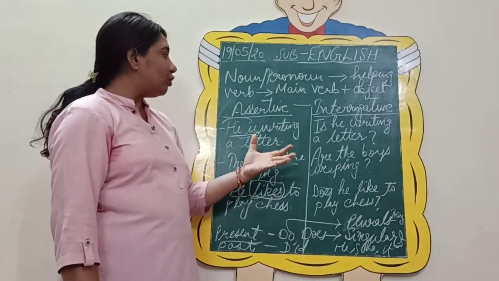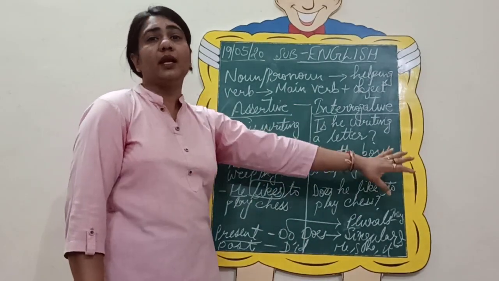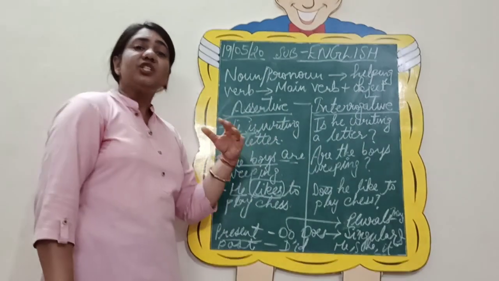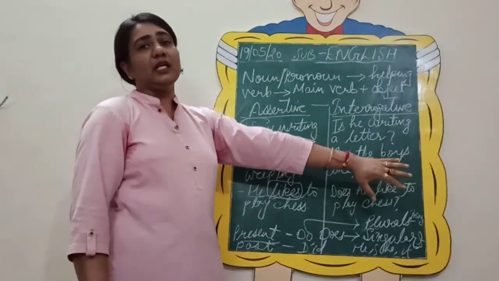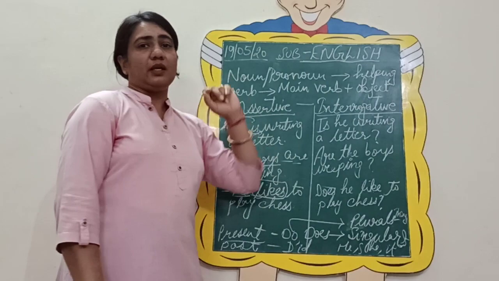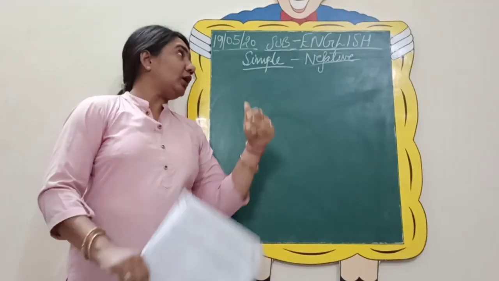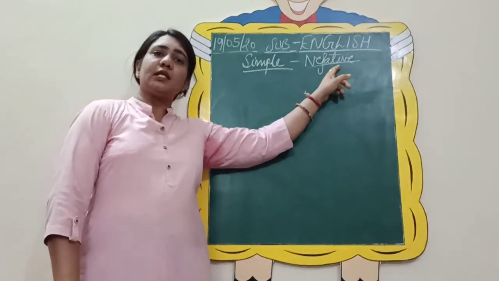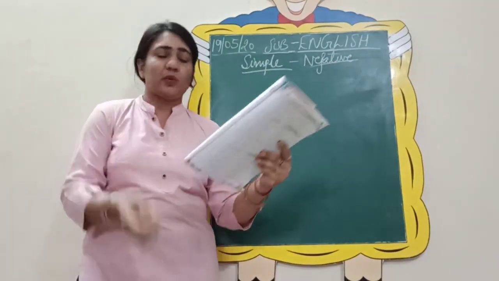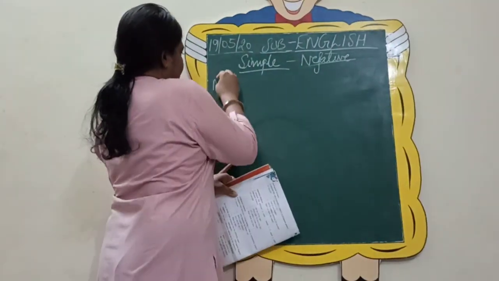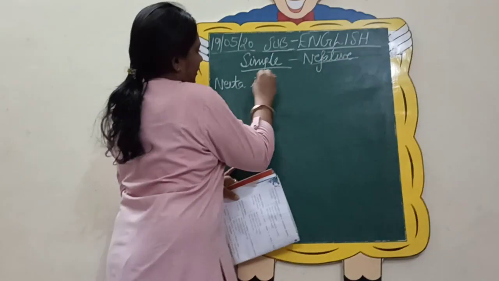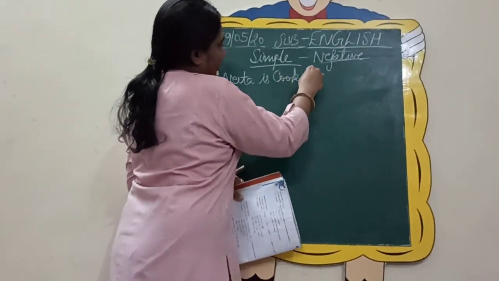So now let's move on to assertive to negative. Sometimes it is asked to change assertive sentences or positive sentences into negative sentences. So how to do that? Let us see now how to change simple sentences into negative ones. Let us take one example. Neeta is cooking food.